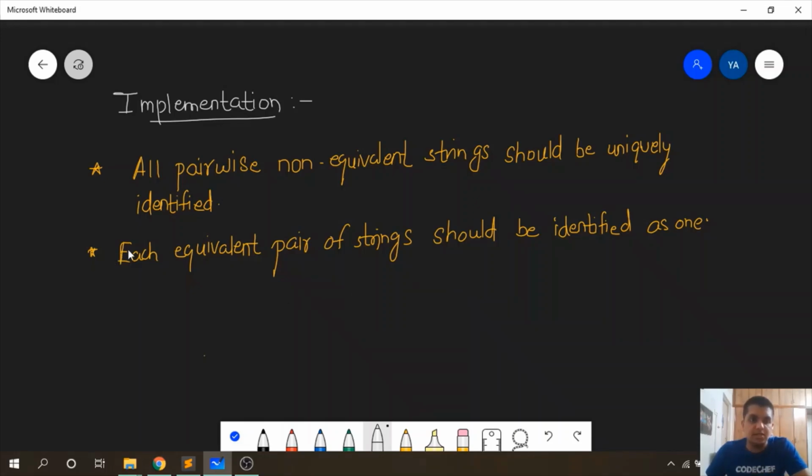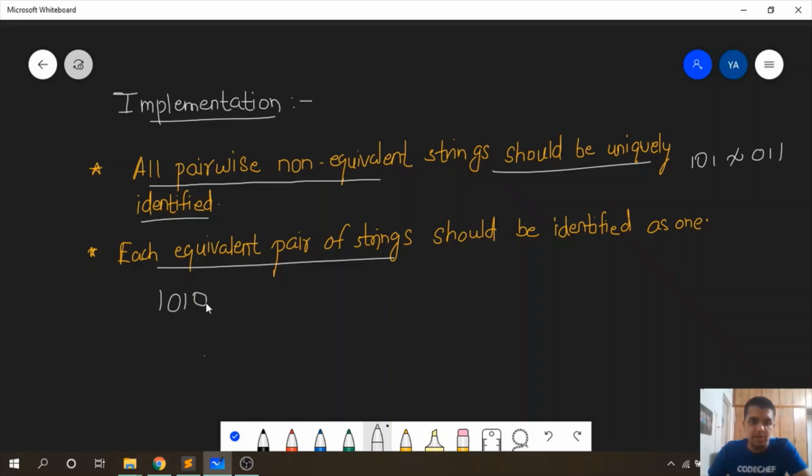These are the two tasks that are at hand. First, all pairwise non-equivalent strings should be uniquely identified. That is 101 and say 011. These are not equivalent, so these should be uniquely identified. And next, each equivalent pair of strings should be identified as one. That is 1010, which is equivalent to 0101. If these two are substrings of a certain binary string, then these should be identified as one single string.